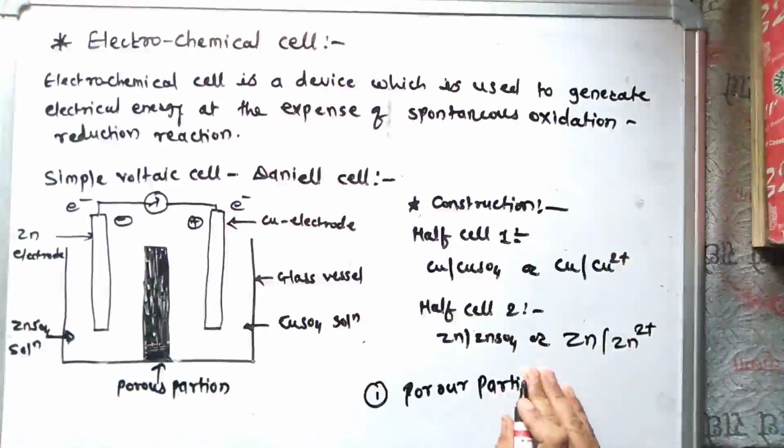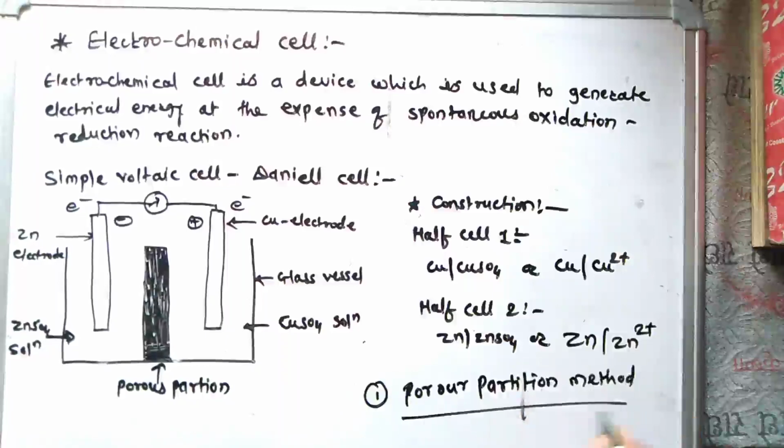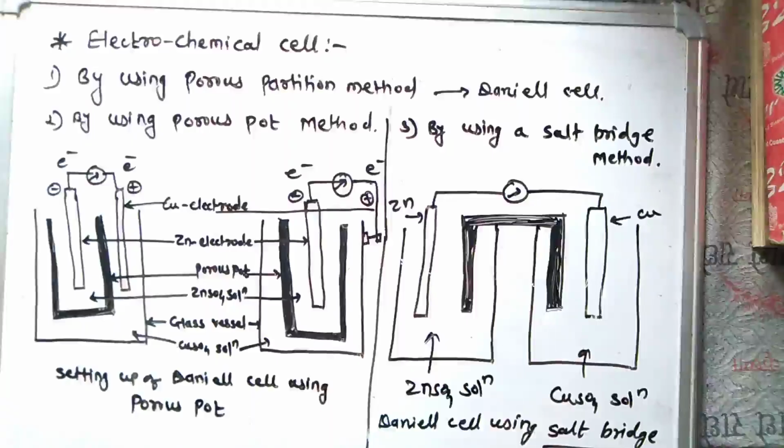Another one we see is the porous pot method and the salt bridge method. So we saw first the porous partition method, that is the Daniell cell.